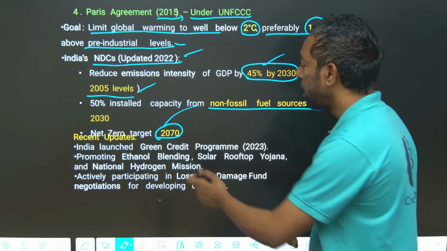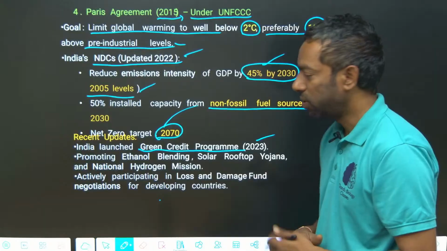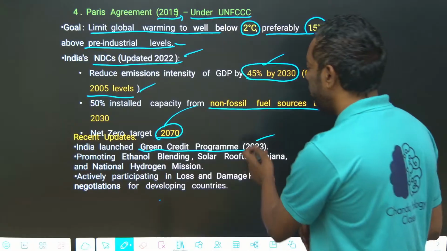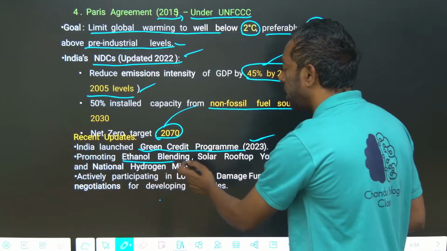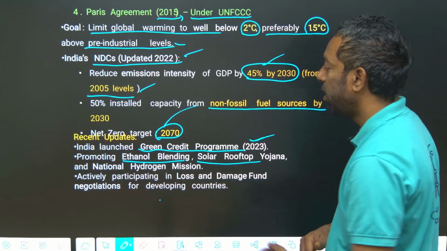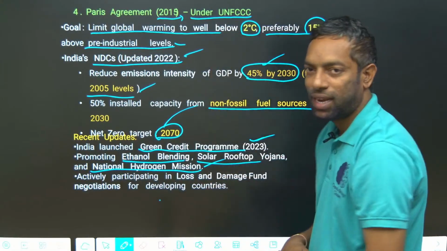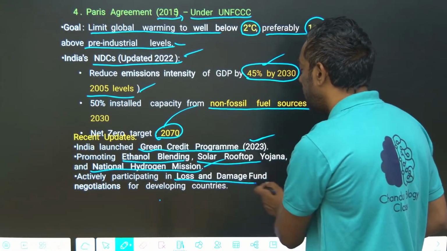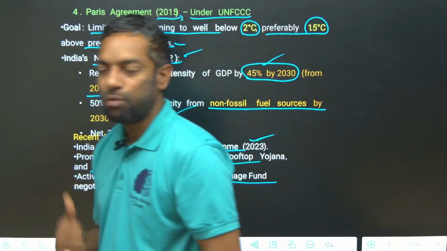India has an initiative, the Green Credit Program, from 2023. They can ask you what the Green Credit Program is. It was developed in 2023, promoting ethanol blending, solar rooftop, and the National Hydrogen Mission. These are all Paris Agreement relevant schemes. There is also the Loss and Damage Fund, created for these missions.